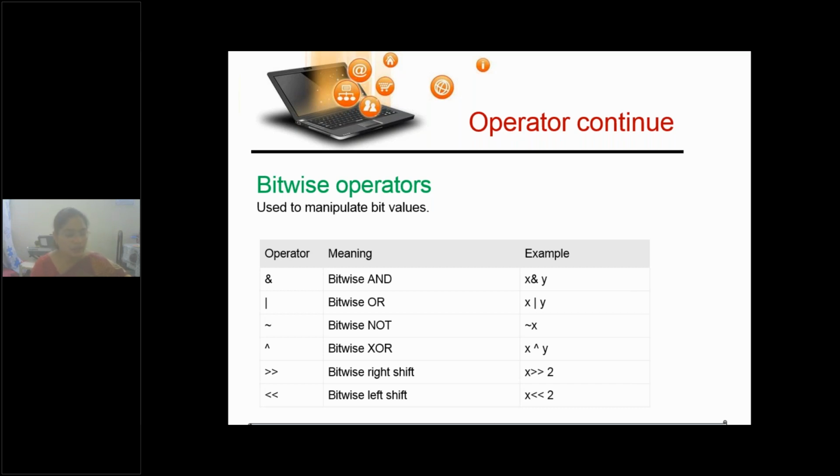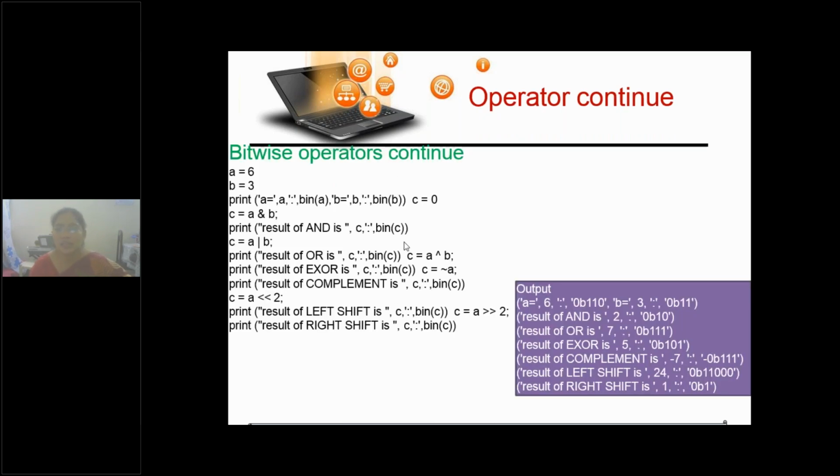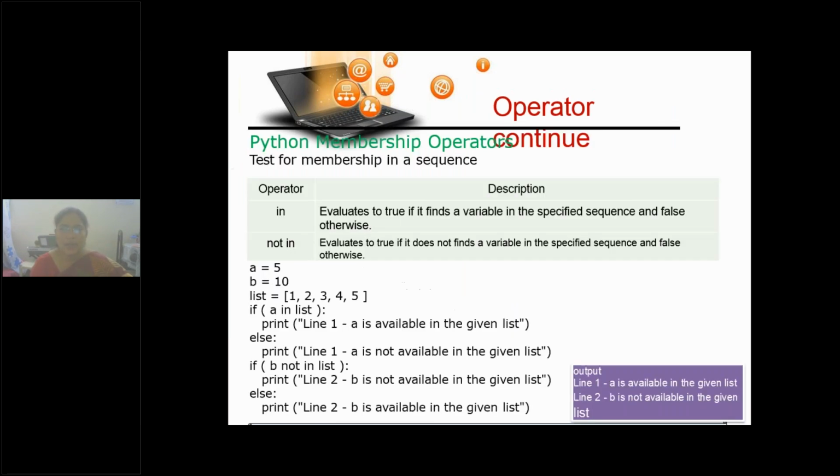Cap, we say it as cap or caret. On your keyboard, if you press shift and 6, you will get the caret symbol. That is the exclusive OR operator. And two greater than symbols, that is bitwise right shift. Generally we use it for divisions, and left shift for multiplications. Clear, children? Here I have given some examples. Just go through and practice them and use them in your programming also. And I have given two more operators.